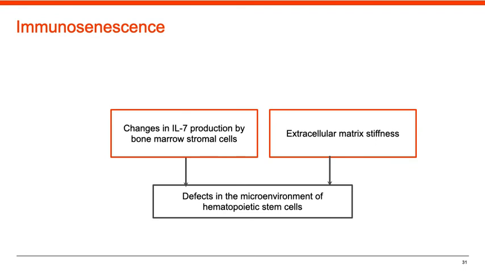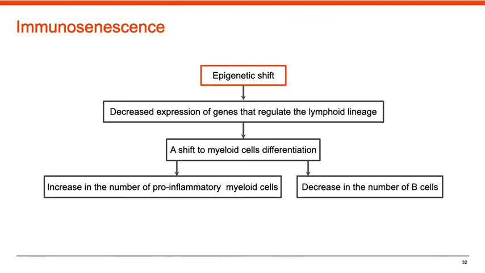One of the key reasons for the deficiency of naive lymphocytes with age is the aging of the stem niche of the red bone marrow, an increased rigidity of the extracellular matrix due to accumulated crosslinks and a decrease in the production of IL-7 by bone marrow stromal cells. An epigenetic shift and decreased expression of genes that regulate the lymphoid lineage occurs in the progenitors of lymphoid cells. As a result, more pro-inflammatory myeloid cells than lymphoid cells are formed with age. The formation of naive T and B cells decreases.